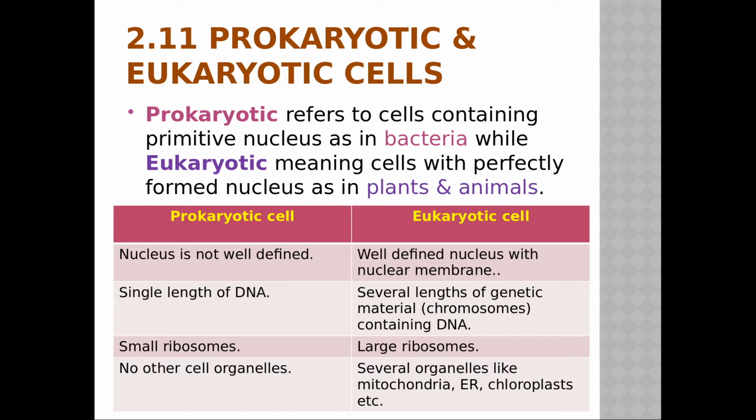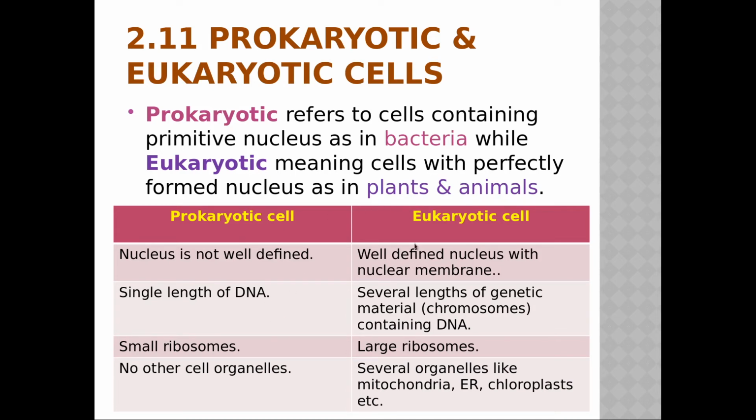We have seen that prokaryotic cells are cells containing a primitive nucleus. That is, all the organelles are not there; it is a smaller version, you can say. But in eukaryotic cells there is a well defined nucleus, and its functioning is also well defined. Eukaryotic cells are present in plants and animals, isn't it? So you can understand that prokaryotic is the primitive one, and eukaryotic has a perfectly formed nucleus.